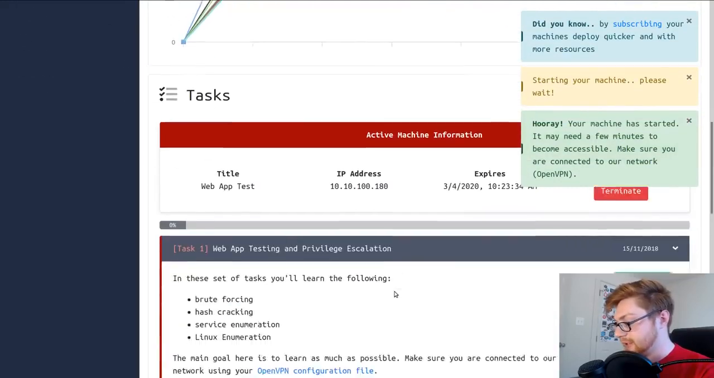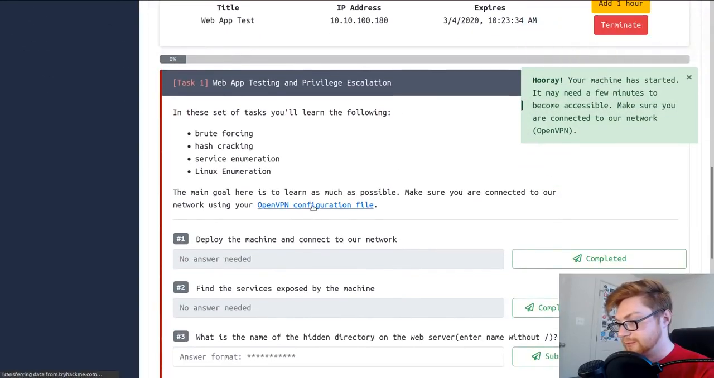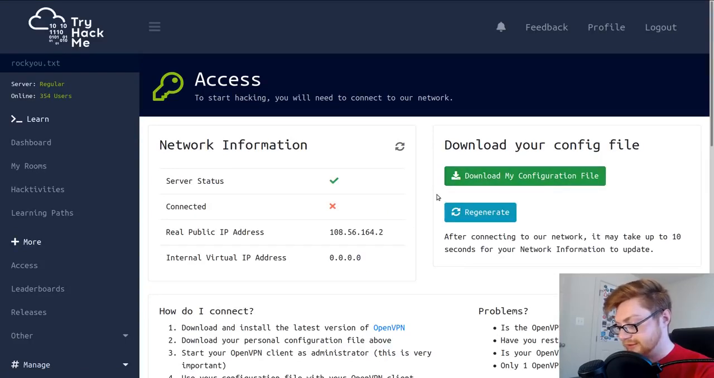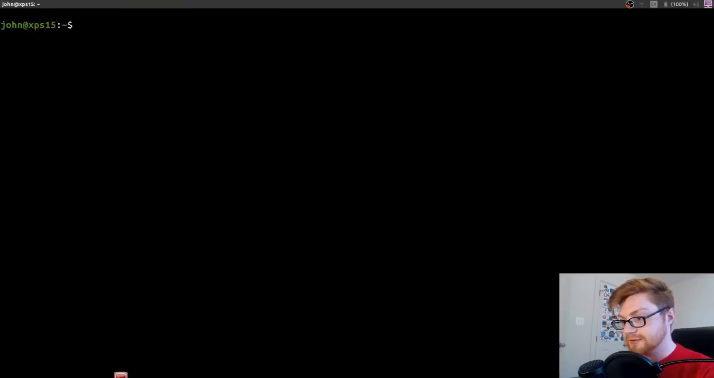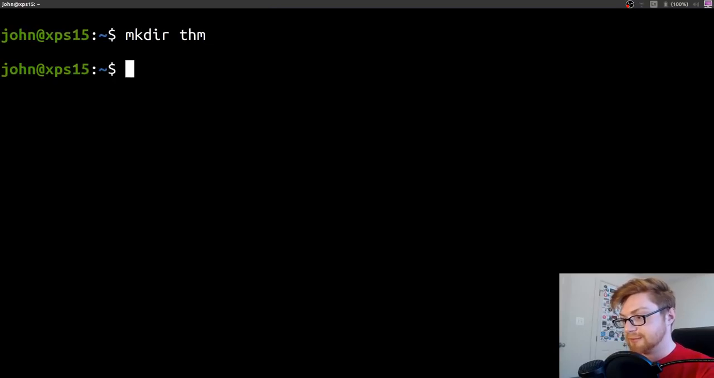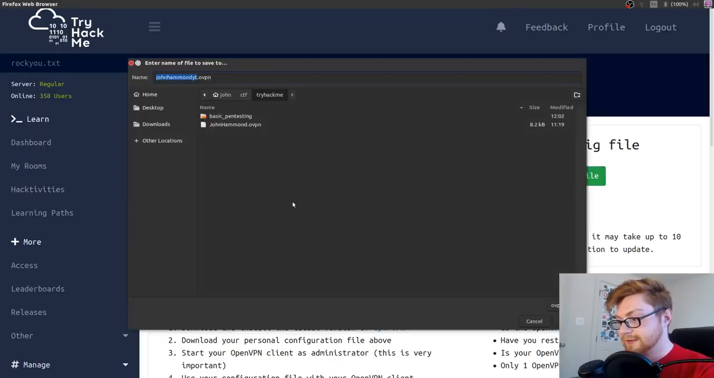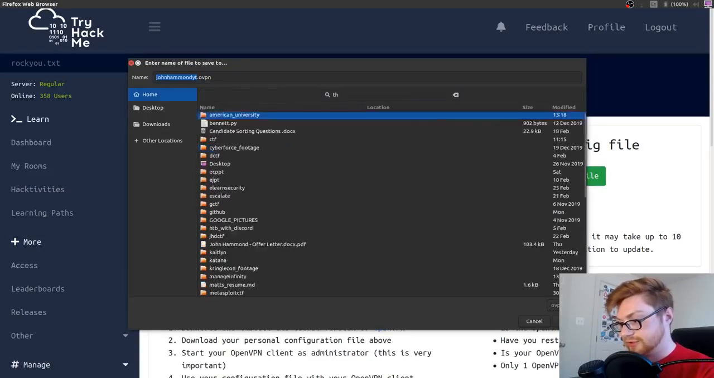Okay, it's spun up now. And now let's go to that OpenVPN configuration file page. Let me go ahead and download this. I'll make a directory for this, I guess. Let's make a THM directory. Download this. Save it into THM.